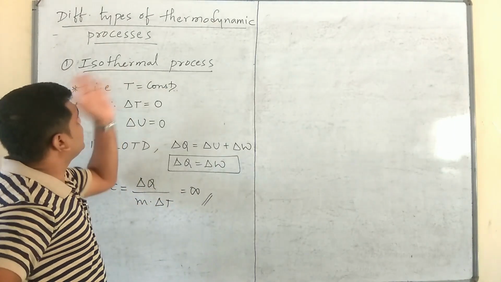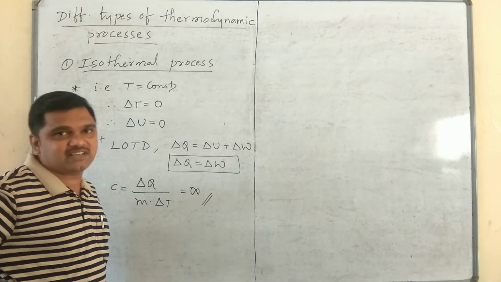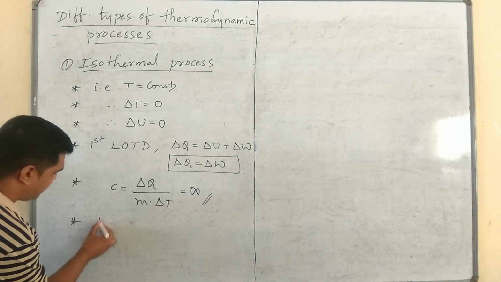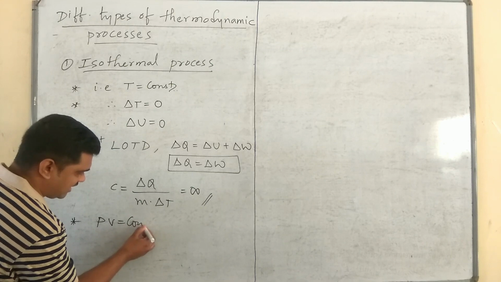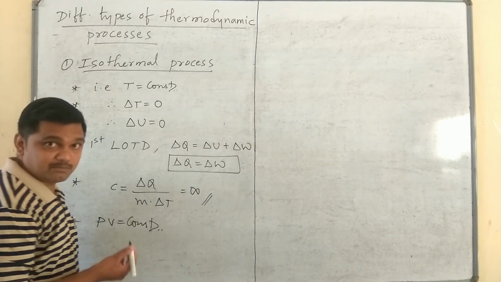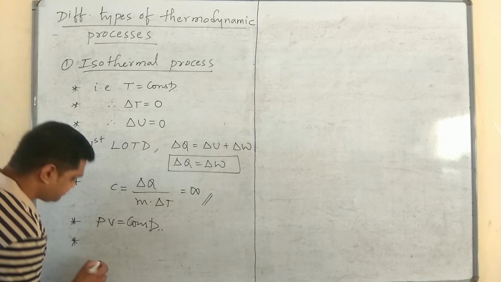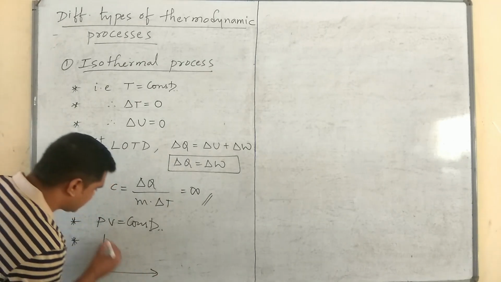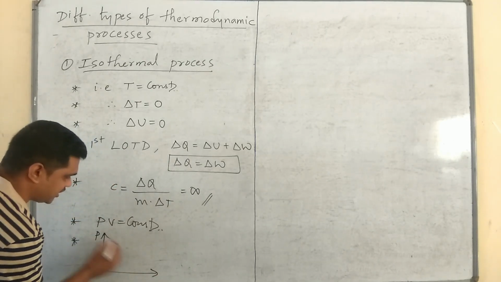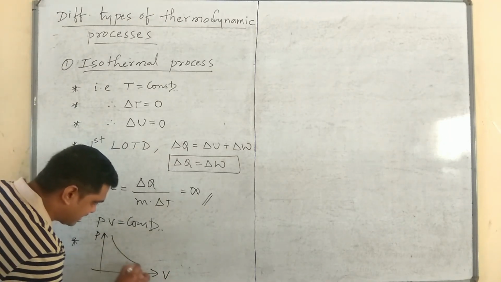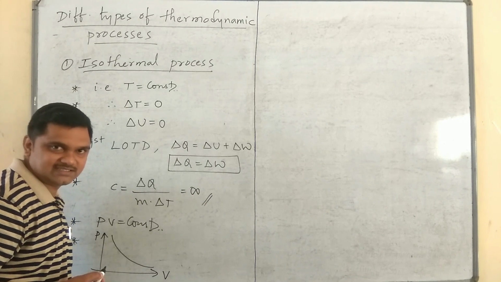Now one more thing about the isothermal process is it obeys Boyle's law. Therefore, PV is equal to constant, Boyle's law, and hence if we plot the graph between pressure and volume, then it will be a rectangular hyperbola like this.